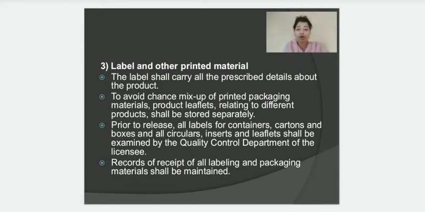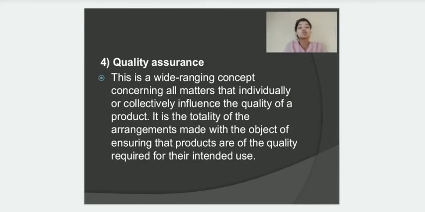The records of all the labels that you receive in your manufacturing unit, and of all the printing material that you receive, should be properly documented and maintained. Labels which are not used or which are damaged should be destroyed, and records of their destruction should also be maintained by the licensee. Now next is quality assurance.